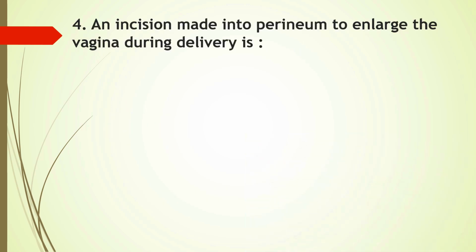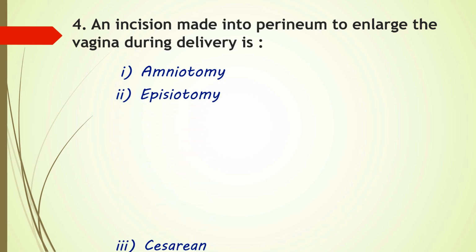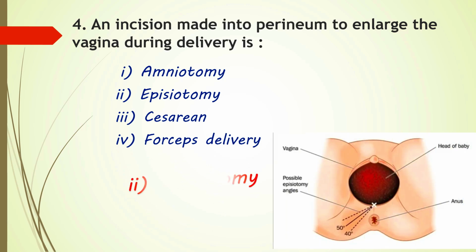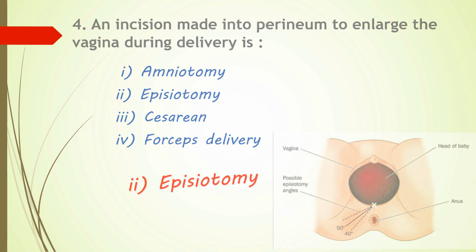Question number 4. An incision made into perineum to enlarge the vagina during delivery is called? Options are amniotomy, episiotomy, cesarean or option 4 forceps delivery. Yes, an episiotomy is a surgical incision made in the perineum during the final stage of labor to widen the vaginal opening and make the delivery easier. So here option 2 is the correct answer.